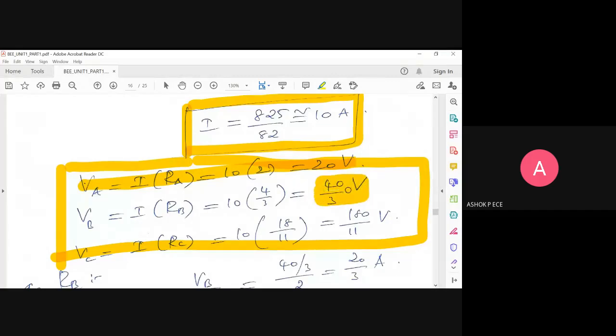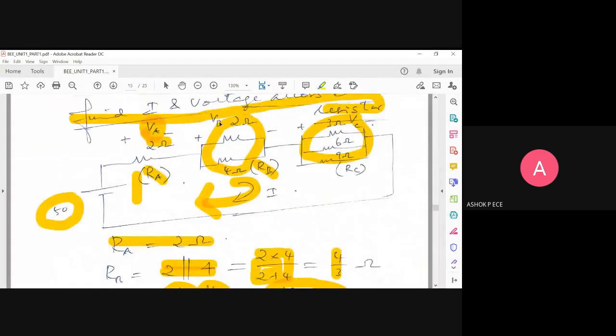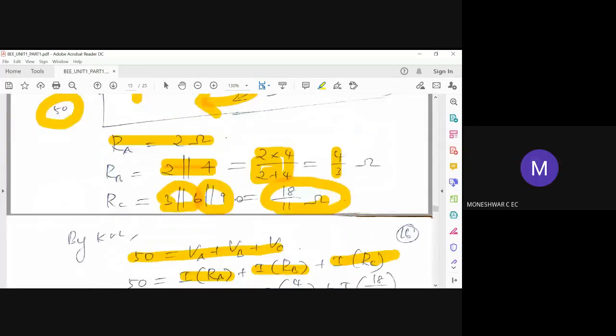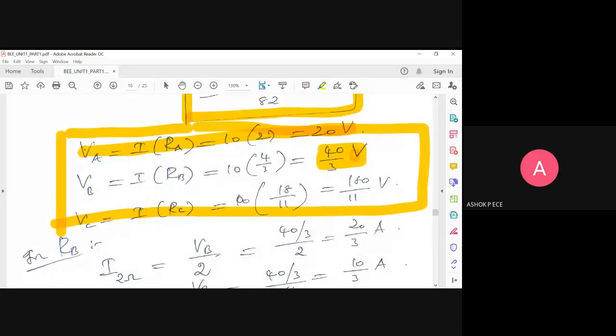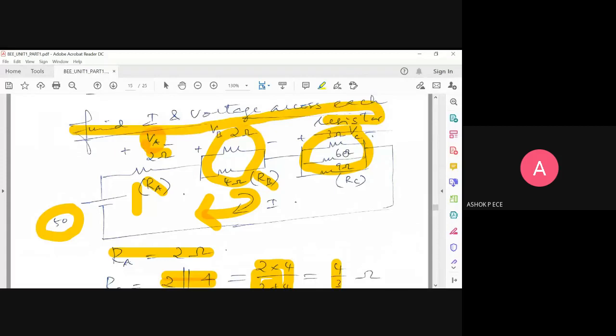And what is the effect on voltage when the resistors are in parallel? How is voltage when the resistances are in parallel? Remains same. Equal, sir. Same, sir, it won't change. So it's 40 by 3. Yes, 40 by 3 is the same for 4 ohm and 2 ohm. Are you all accepting that? Yes, sir. And in the same way VC, 180 by 11 volt, is appearing across all these resistors, 3 ohm, 6 ohm, and 9 ohm.